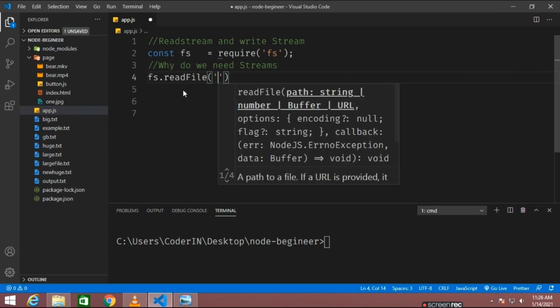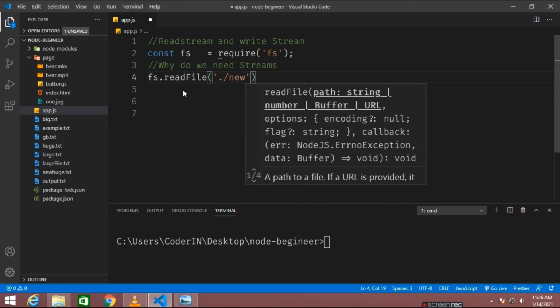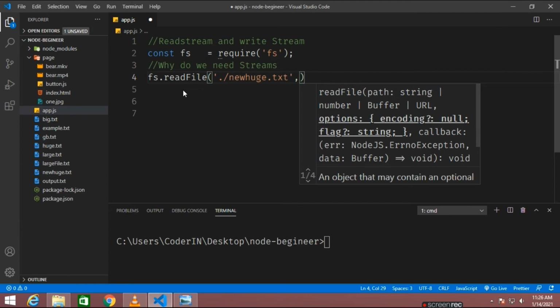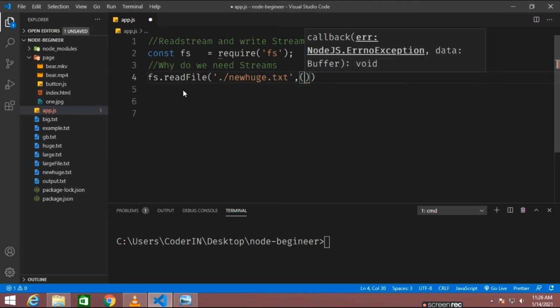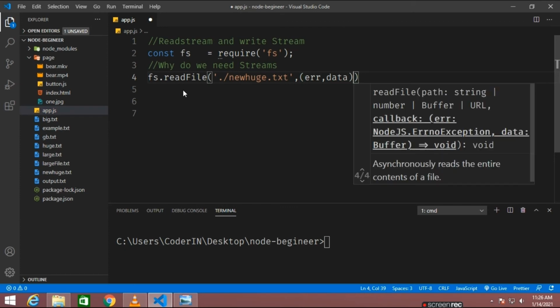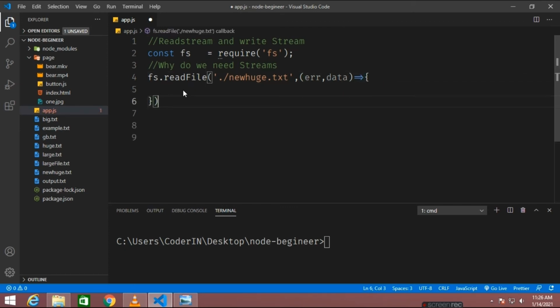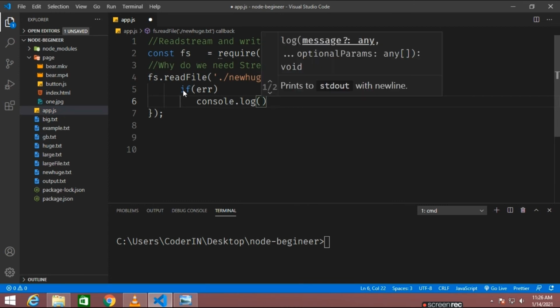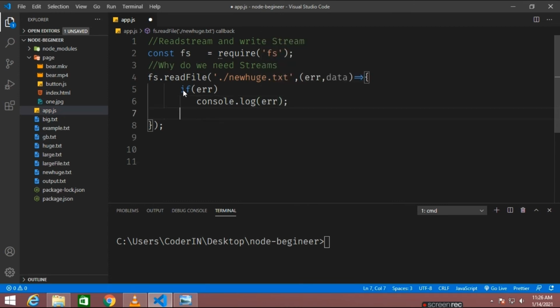I'll tell you why it is needed. fs.readFile, new huge.txt, right? And it will show me the buffer. So error and data, the data which we need to read from here. Let's say if there is any error, it will show me that particular error. I'm just reading that file, not using a stream at this point.